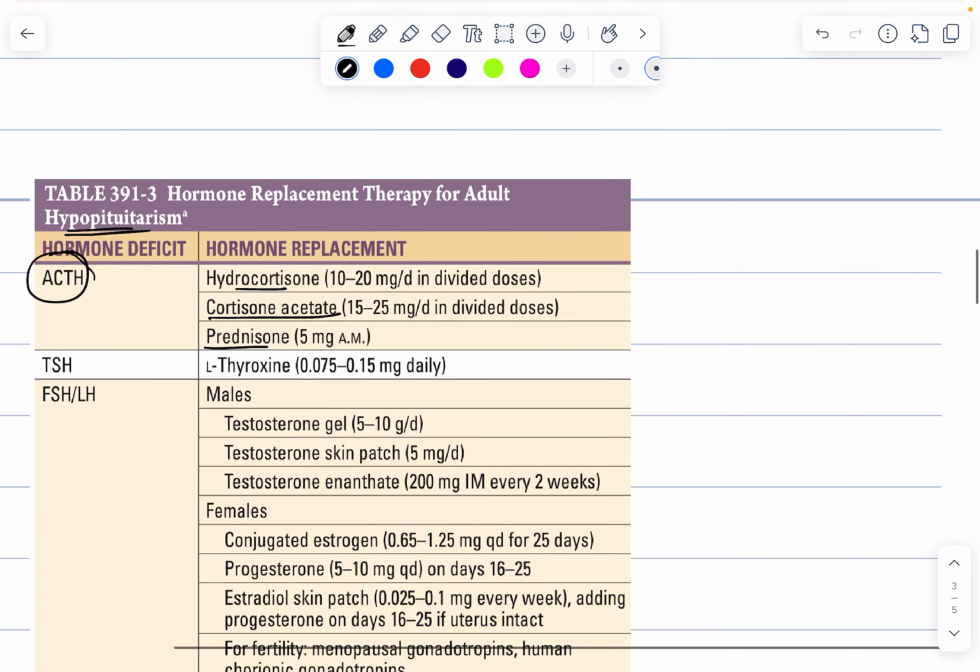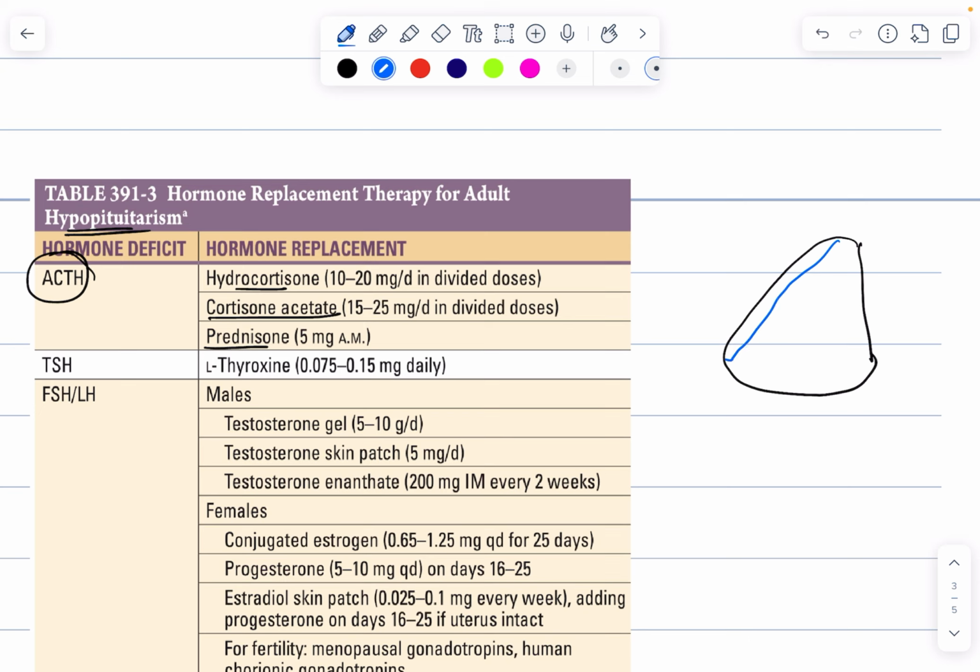because suppose this is the adrenal cortex, then from the outermost layer, mineralocorticoid is secreted, and from the middle layer, glucocorticoid is secreted, like our cortisol. And from the innermost layer, androgen is secreted.